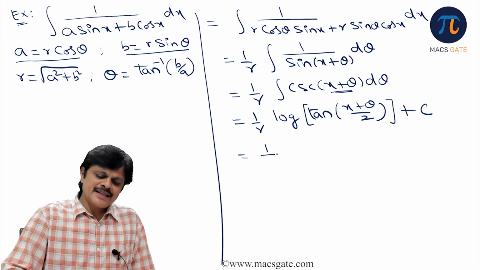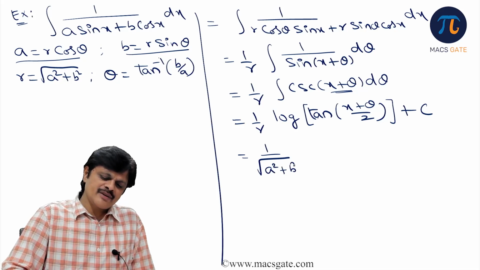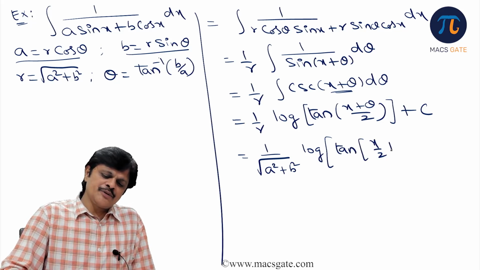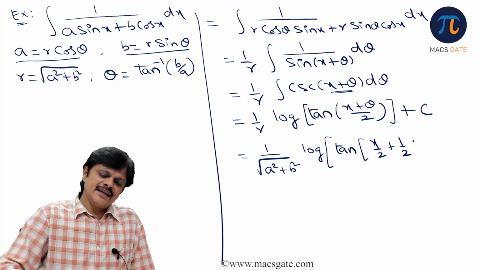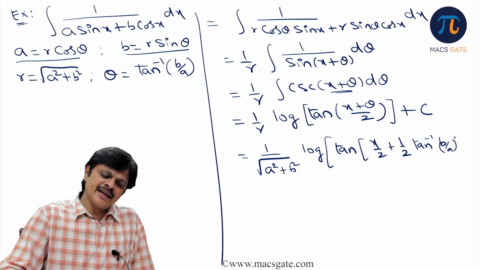Now what is r? r is under root a square plus b square. So it is 1 by under root a square plus b square, log tan of x by 2 plus theta by 2, where theta is tan inverse b by a.